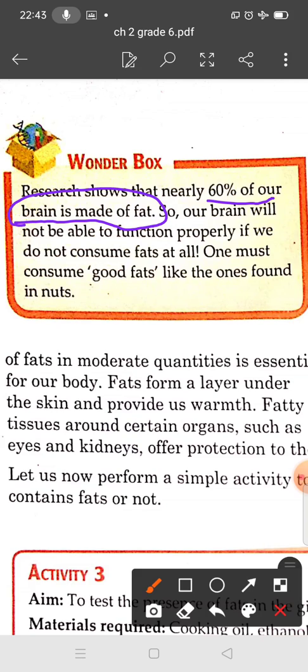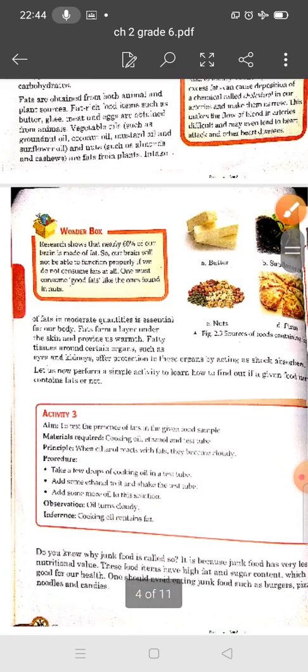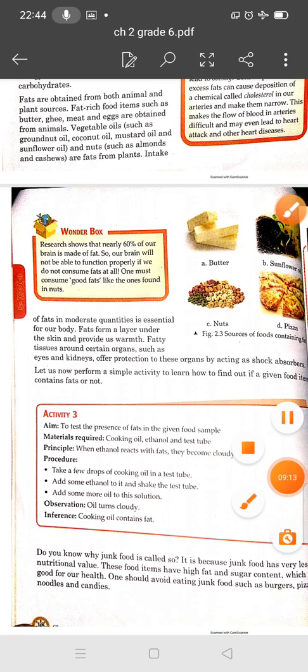So, what will happen if we do not consume fat? We know that nearly 60% of our brain is made up of fat. If you do not consume fat, your brain will not be able to function properly. So one must consume good fats like the ones found in nuts. You should take a moderate amount of fat containing foods.